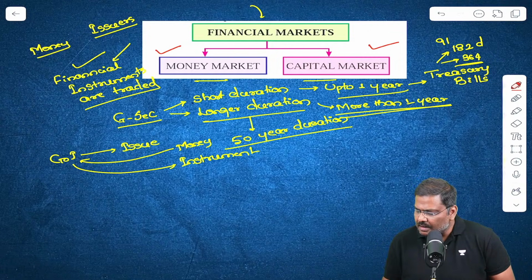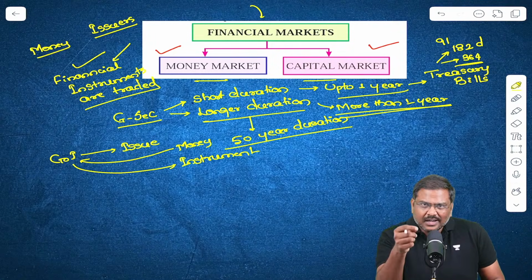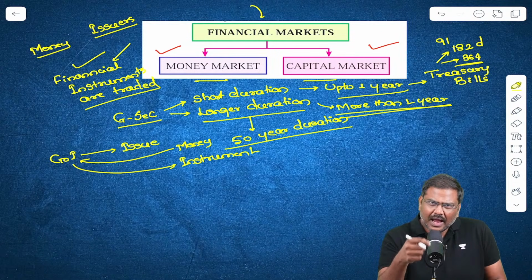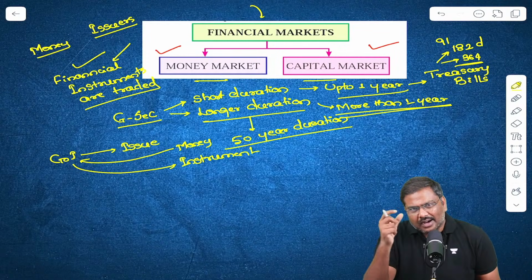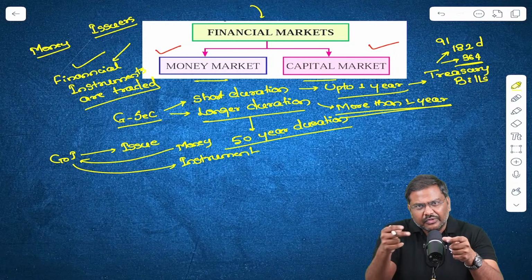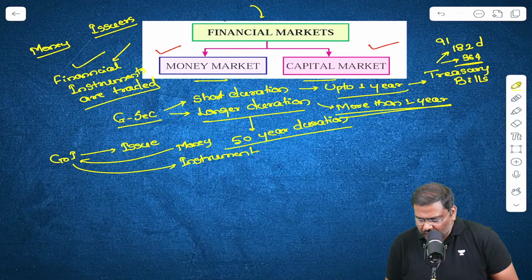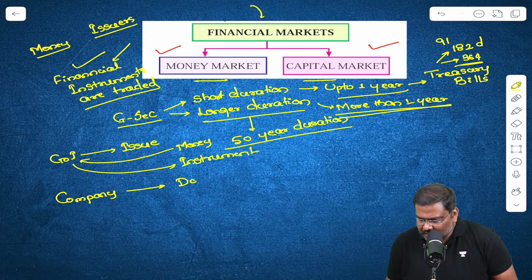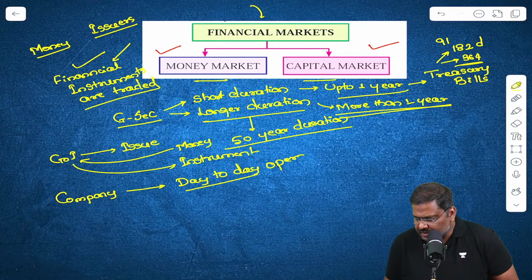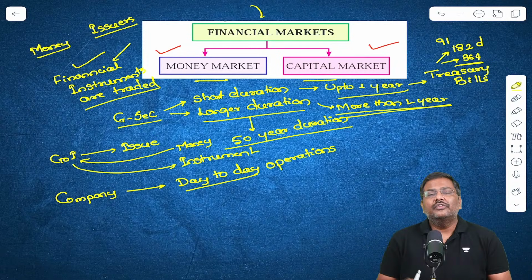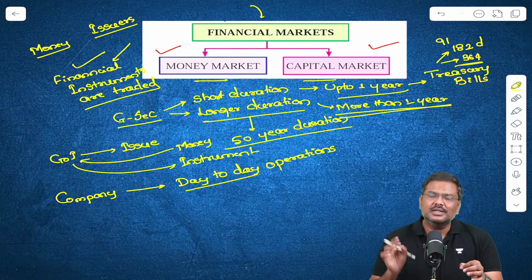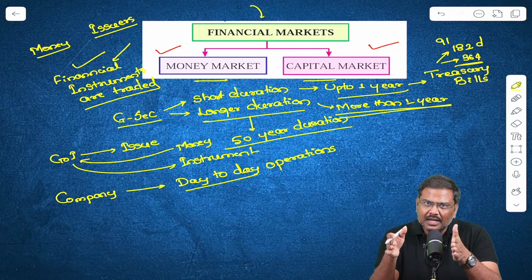Let's start with a very simple example. Imagine we will start a company today. Let's say you and I come together and start a company. Now, when this company is started, we will require money for two different purposes. One requirement for money is to take care of the day-to-day operations. For example, we need money to pay for raw material. We need money to pay wages for the workers. That is a day-to-day operations requirement.